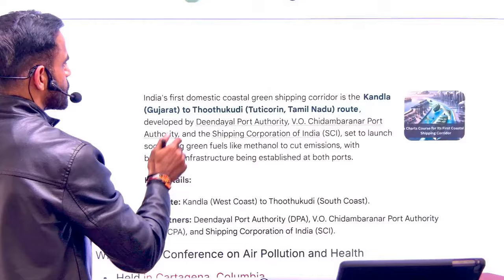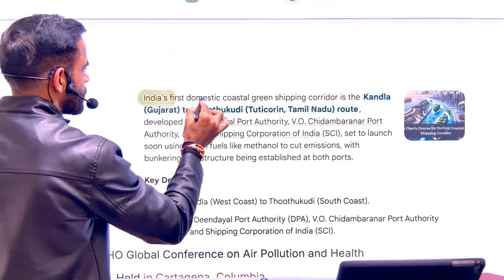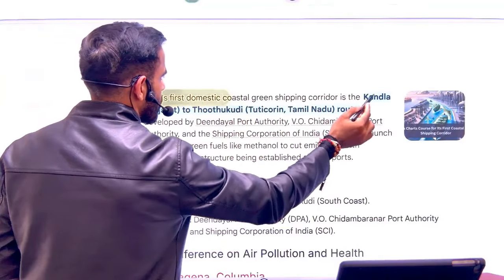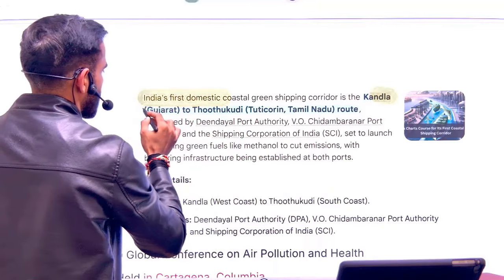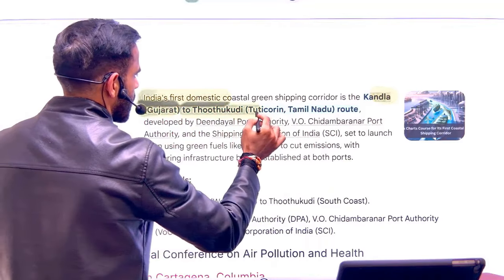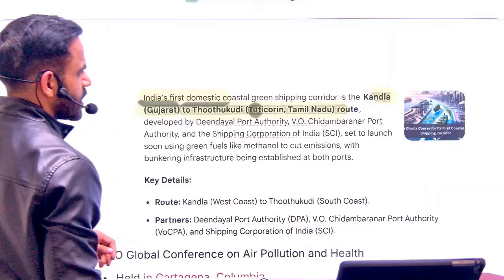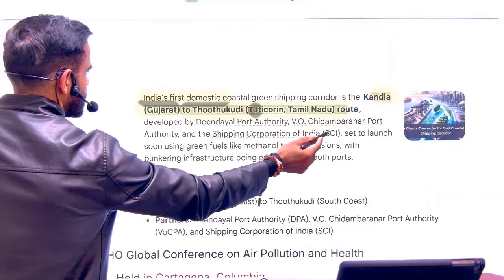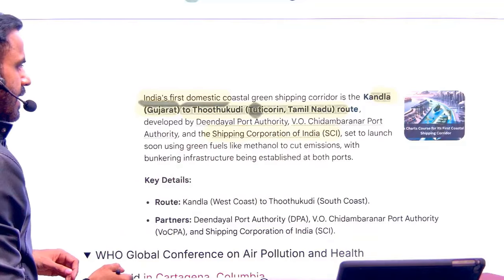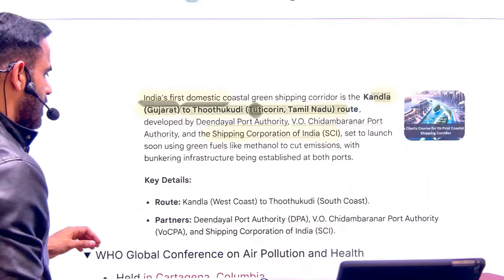So this is the newspaper headline: India's first domestic coastal green shipping corridor. This is going to be from Kandla in Gujarat to Thoothukudi, or Tuticorin, in Tamil Nadu. And for this, SCI, that is the Shipping Corporation of India, is going to be the key component.